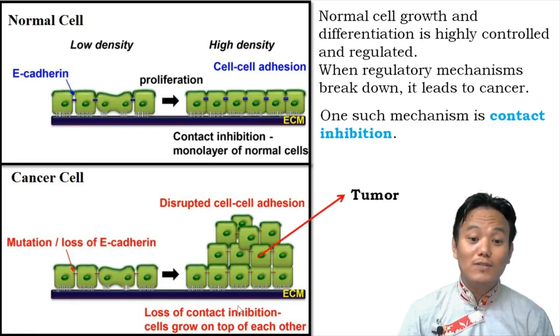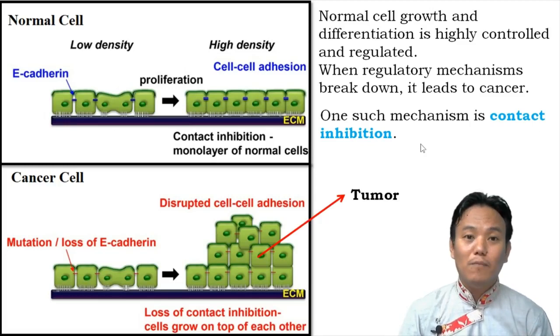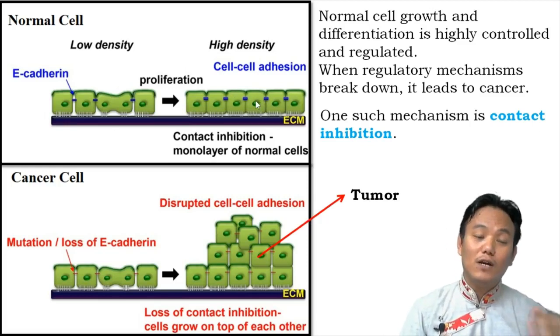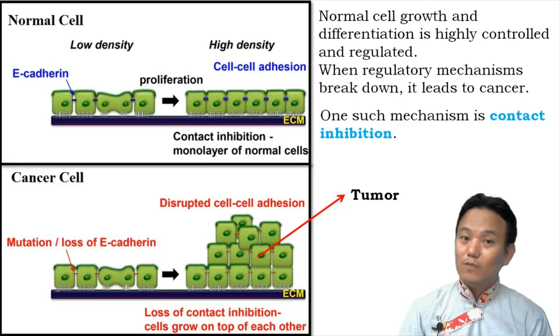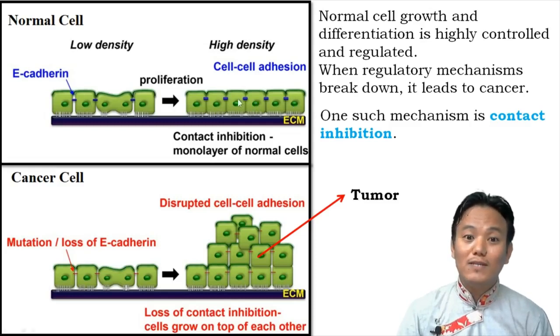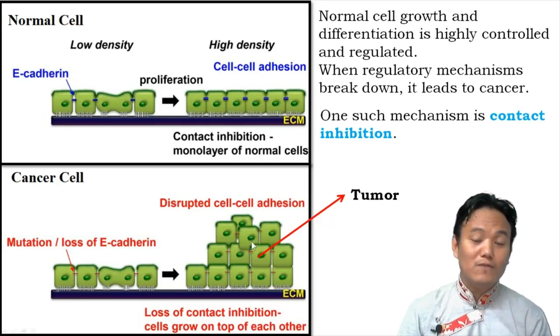So a cancerous cell leads to the formation of a tumor because it has lost contact inhibition. It does not know when to stop. Normal cells know when to stop. As soon as a normal cell comes in contact with another cell, it stops dividing and forms a single layer. But a cancerous cell does not know when to stop, so it keeps on dividing, leading to the formation of a mass of cells called a tumor.